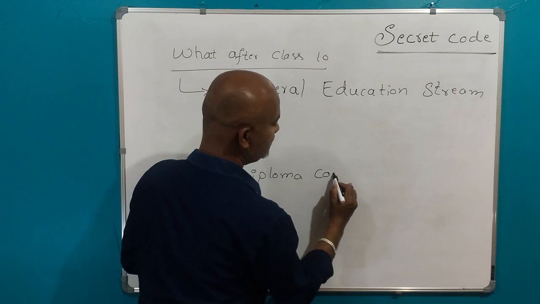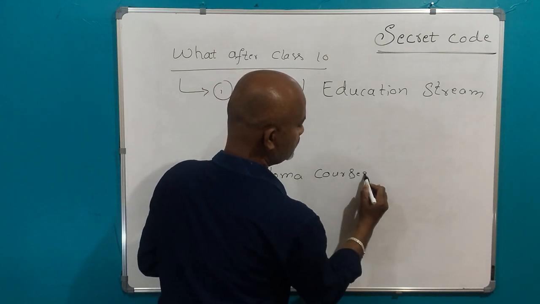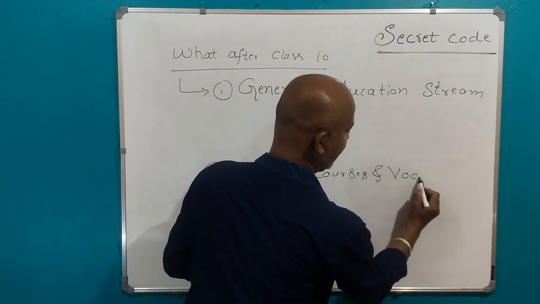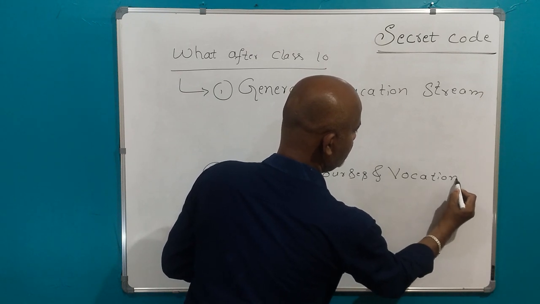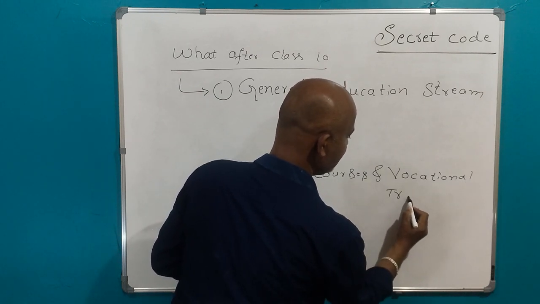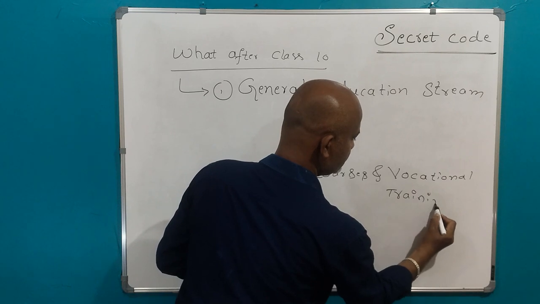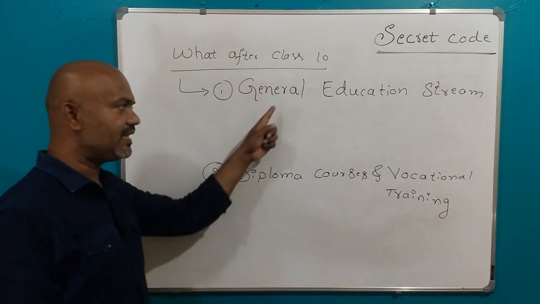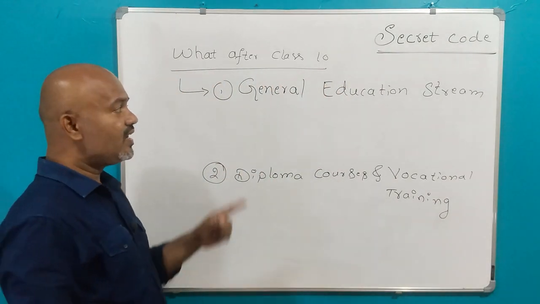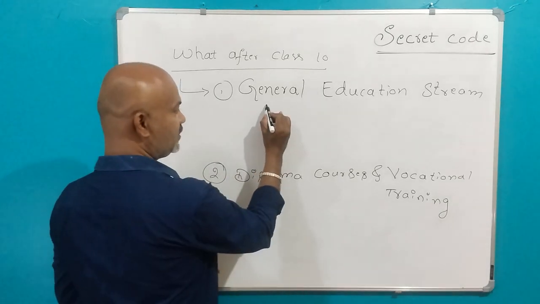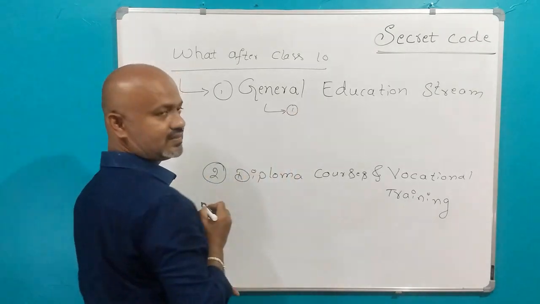Okay, diploma courses and vocational training. Diploma courses and vocational training. We can divide the stream selection into two categorizations. Okay, within the first categorization we can divide into three subcategories.